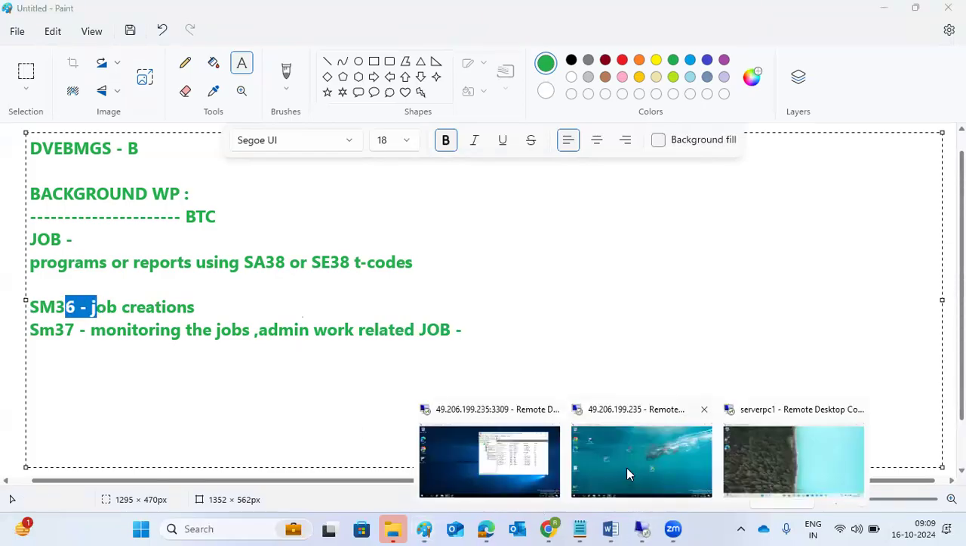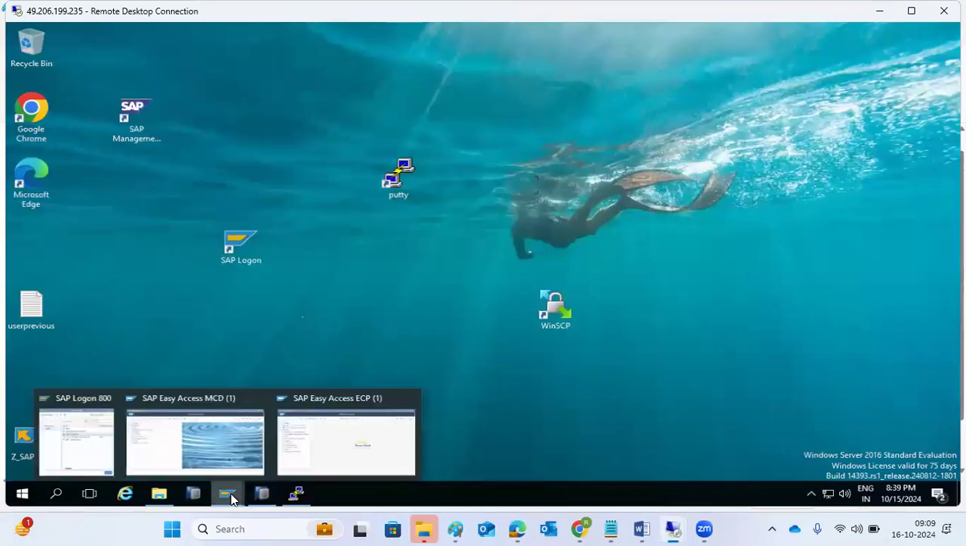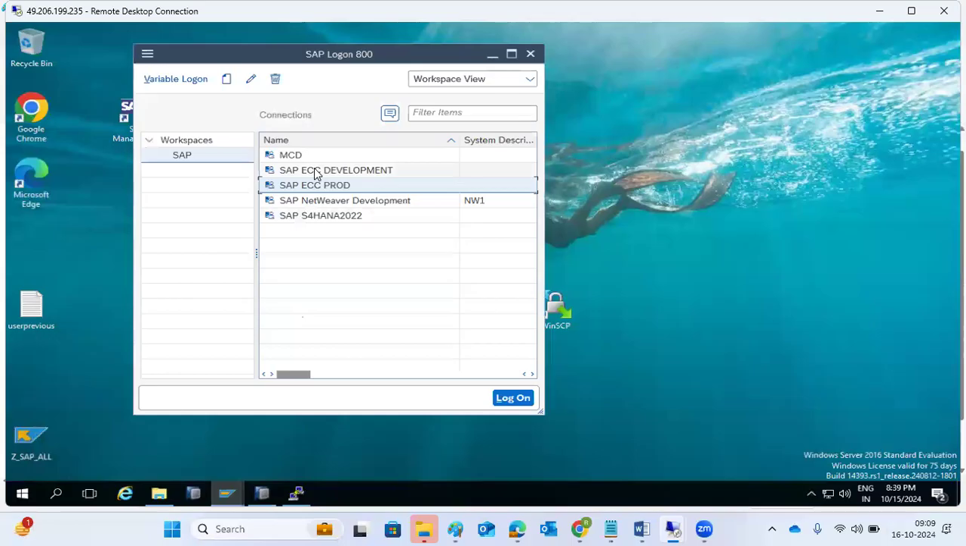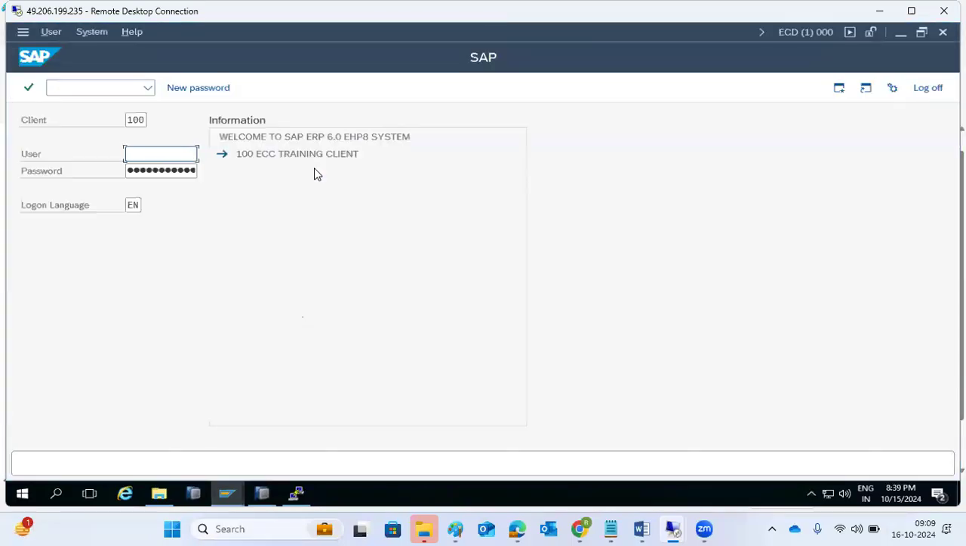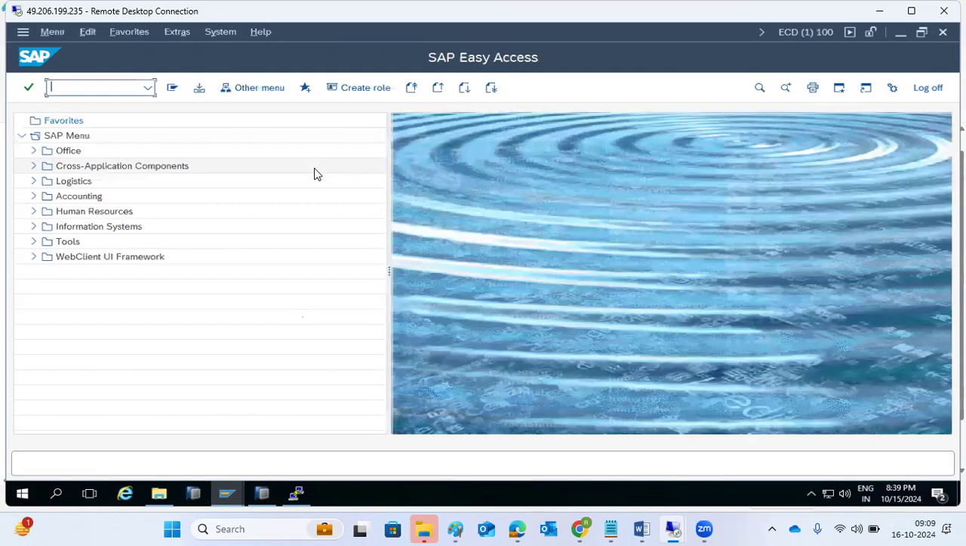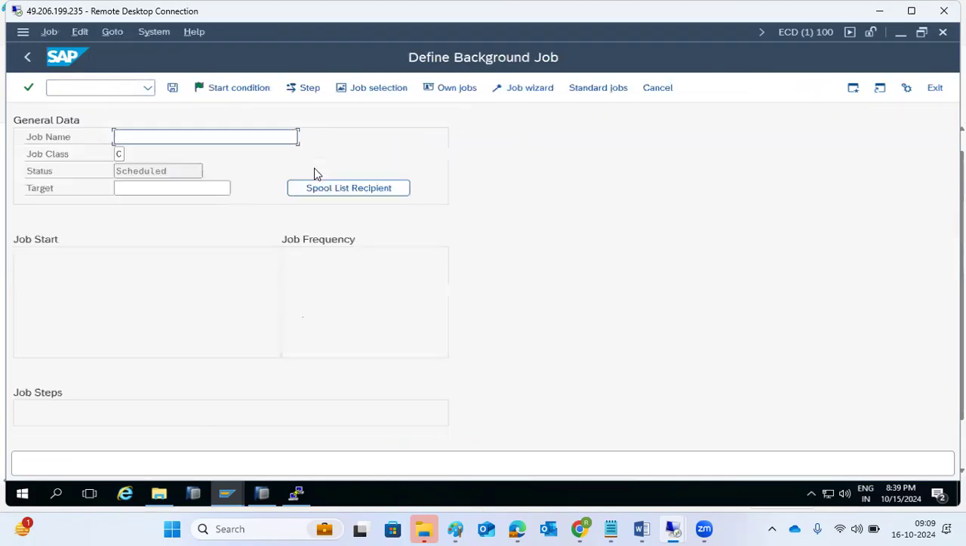Then you can log into the system. Just open the system here, for example your ECC system. Once you log into the system, go to SM36, the transaction code. Here we need to create a job, defining a background job, which means creation of the background job here.